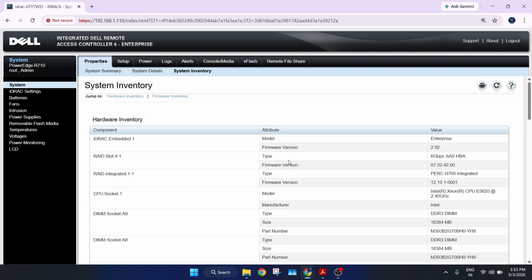The PowerEdge R710 is still a solid choice for learning virtualization. This server comes with iDRAC, and today I will show you how to access it, using the IP address you configure from the BIOS mode, connecting your laptop and server with a LAN cable.